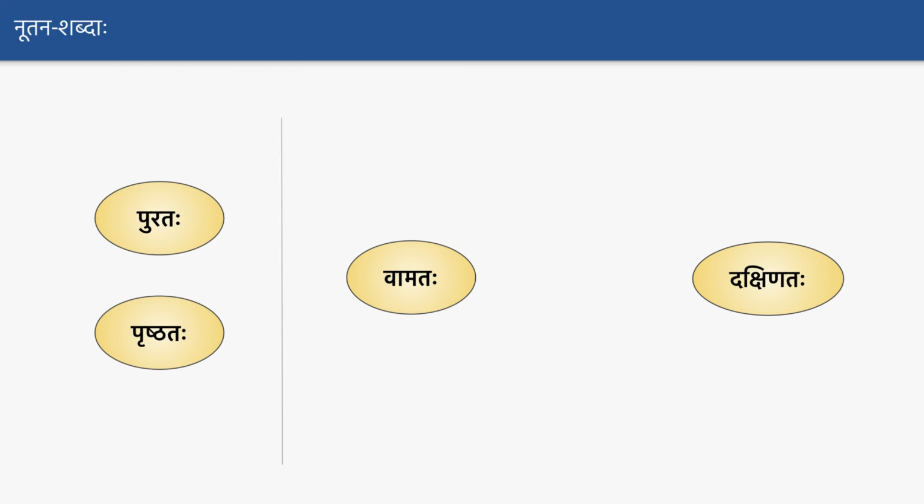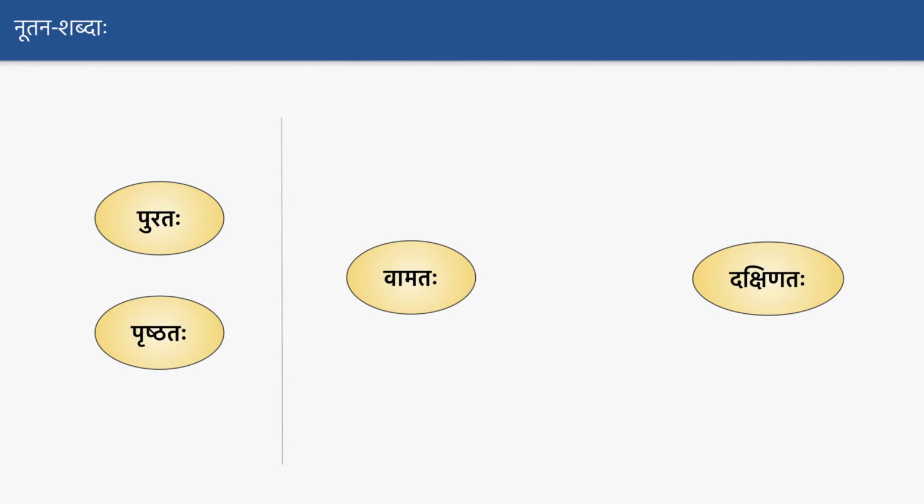Okay, Grihasya Dakshinataha Devalayaha Asti. Devalayasya Vamataha Griham Asti. Okay, hope you are able to understand. Udaharanam again, Vidyalayasya Vamataha Mandiram Asti. Vidyalayasya Dakshinataha Granthalayaha Asti.